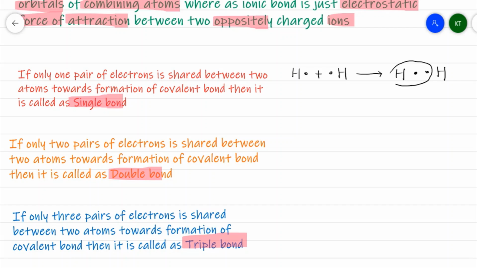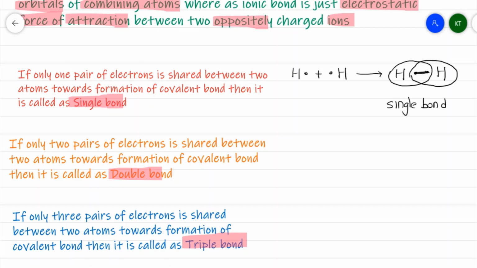Here this hydrogen shares electron and attains electronic configuration of helium. Here also this hydrogen shares electron with the first hydrogen in order to get the electronic configuration of helium. As you see, both the hydrogen atoms are involved only a pair of electrons. There is only a single pair of electron involved. That's why this is called as single bond.